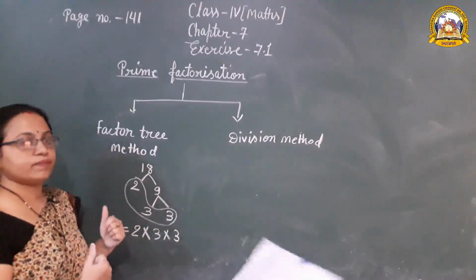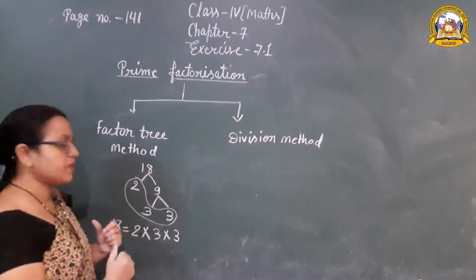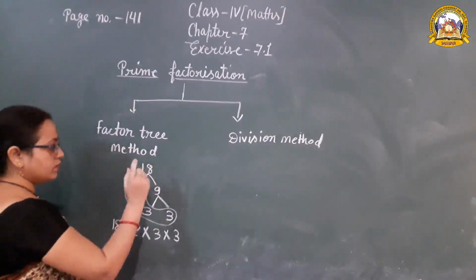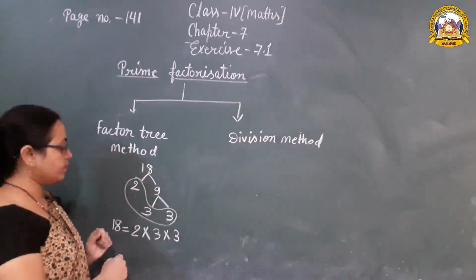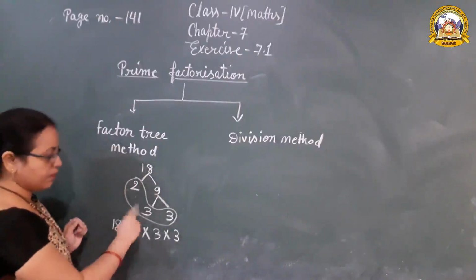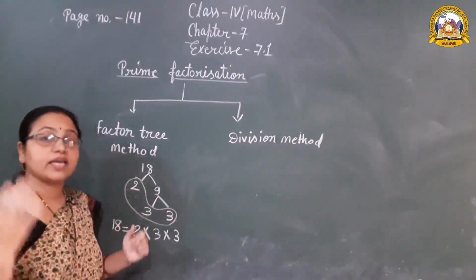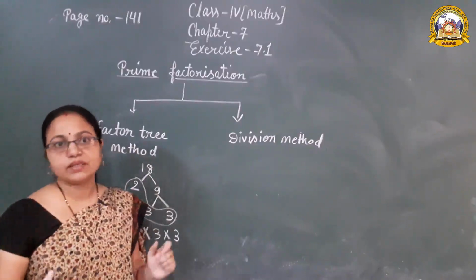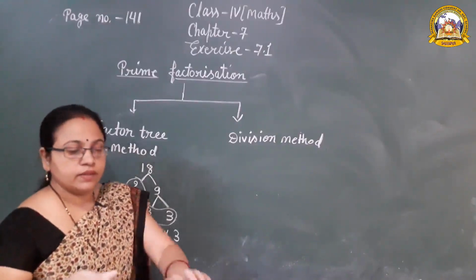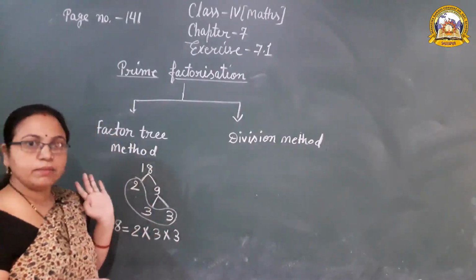We are dividing the numbers by the smaller prime number. We think of a number that is completely divisible by the smaller prime number. 2 is a prime number, 3 is a prime number, then next prime numbers are 5, 7. So all the prime numbers you have to keep in your mind. So this method is called the factor tree method.